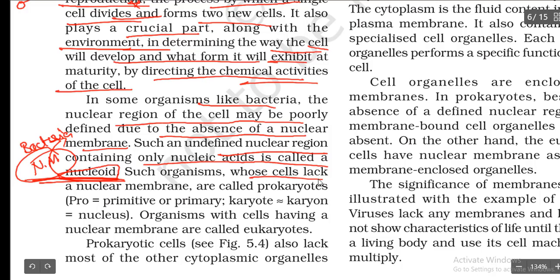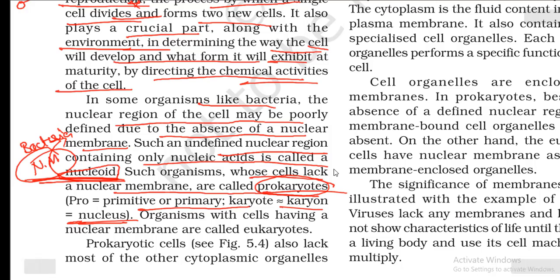Such organisms whose cells lack a nuclear membrane are called what? Prokaryotes. Pro means primitive or primary, karyote means nucleus. Karyote or karyon is nothing but nucleus. Prokaryotes are nothing but organisms which do not have a nuclear membrane. That kind of organisms are called prokaryotes. Organisms with cells having a nuclear membrane are called eukaryotes.